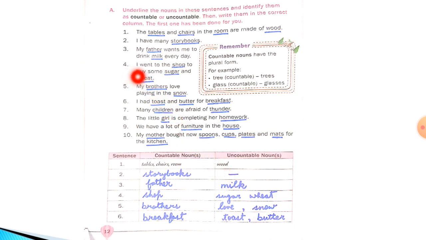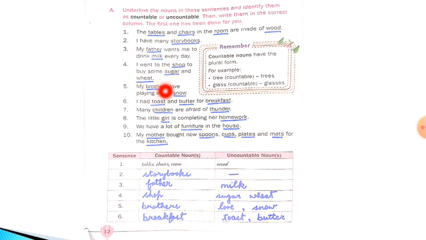Now the fourth one is: I went to the shop to buy some sugar and wheat. Again, shop you can count, so it will come under countable nouns. Sugar and wheat you cannot count, so it will come under uncountable nouns.